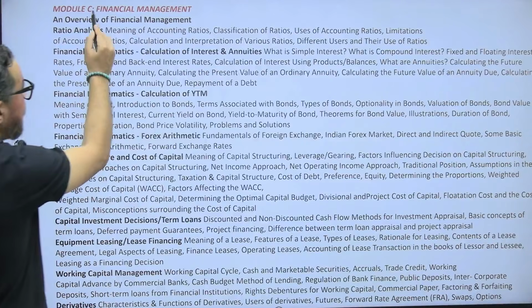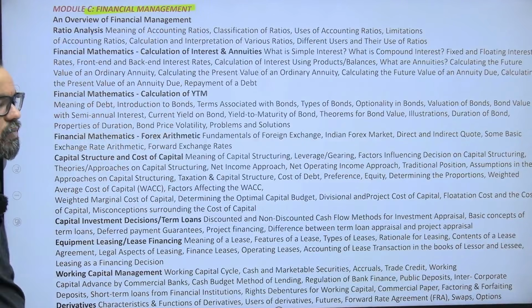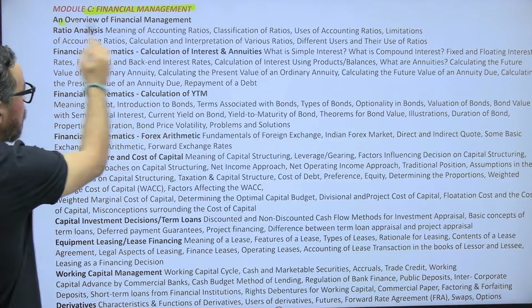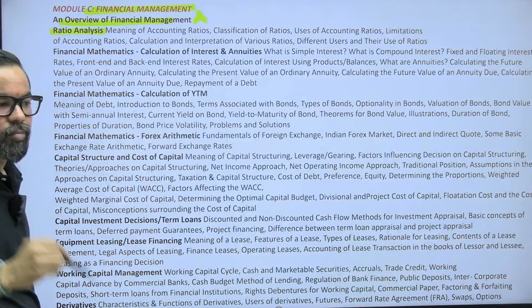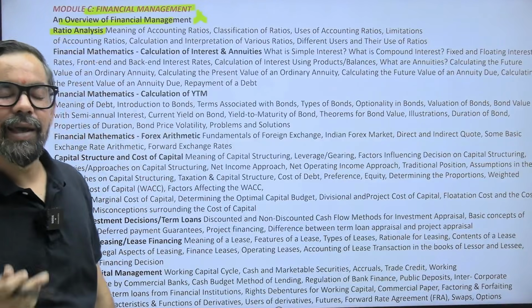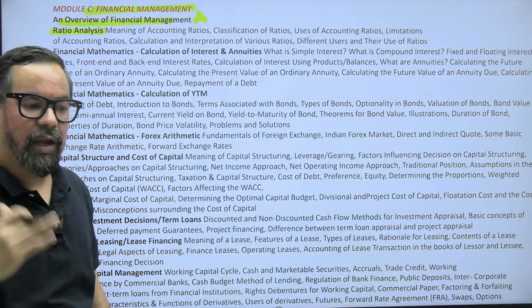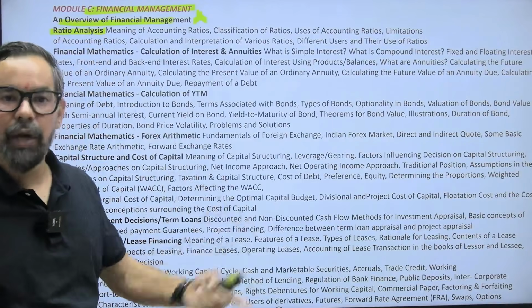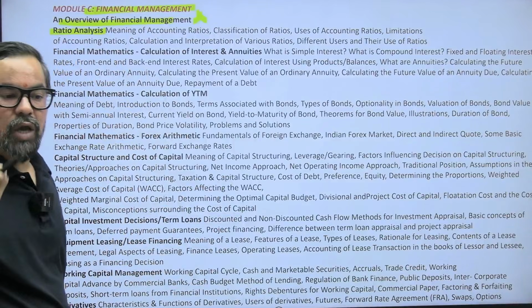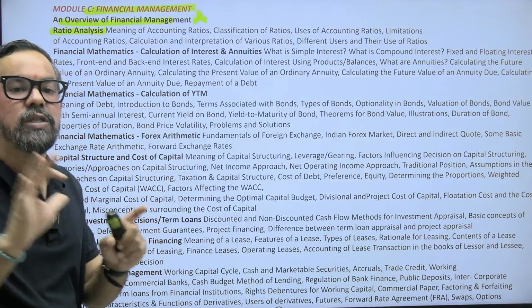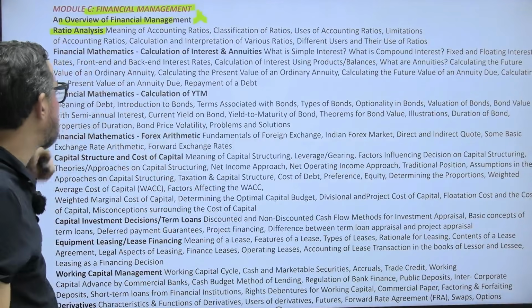Module C, very, very important one, because numericals are there, okay? Overall, if you want to skip, you can. Ratio analysis: this is something that, if you are preparing for CIB also, will help you, and it will help you if you go for regulatory bodies examinations and all. Okay? So there are different types of ratios. You have to limit yourself to the ratios which are given in your book itself. So that is the one.